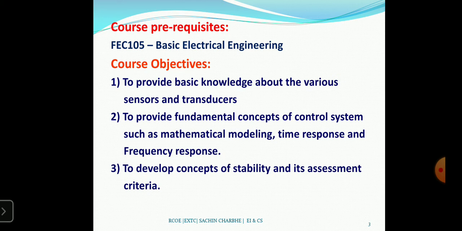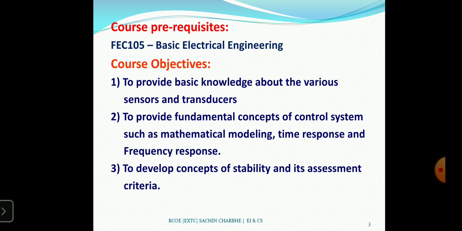That is the control system. So this is our second course objective. Then frequency response and time response analysis. In time response analysis, we have to study stability and root locus, and in frequency response, we have to study the polar plot, Nyquist plot, and Bode plot.